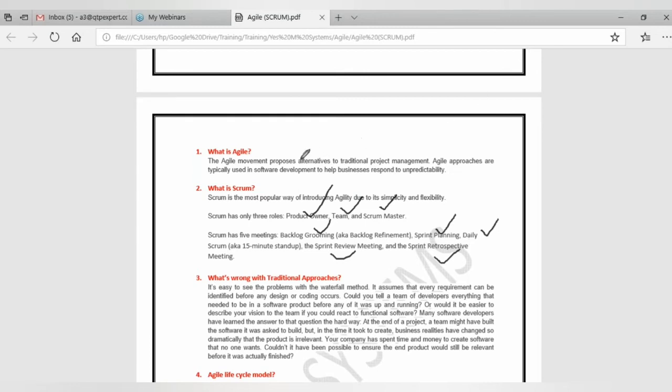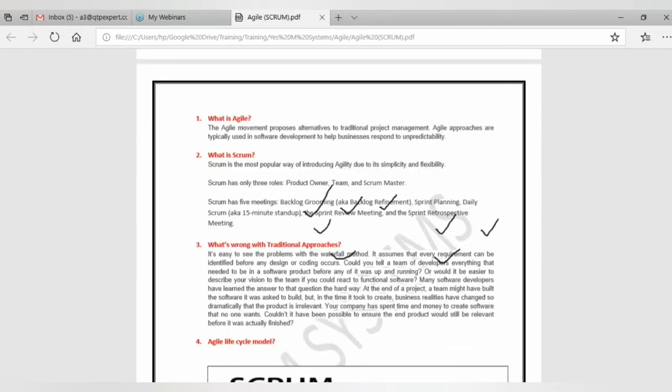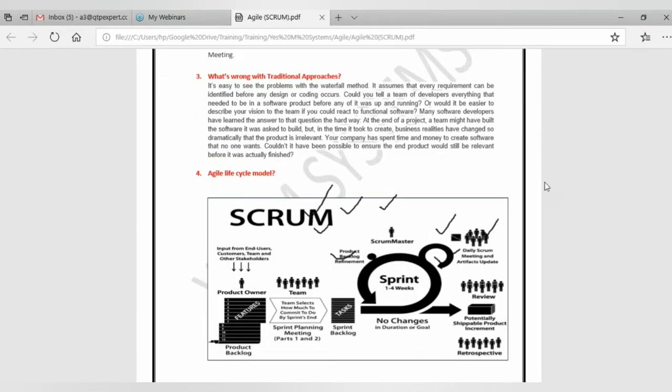If you want to understand this Scrum model in detail, I have found one small diagram, which is a standard diagram. Even if you search on the internet, you will find it. Whenever they talk about Scrum or Agile, you will see this particular diagram, which I am going to show now. And the diagram is this. Let me show you in detail. I'll make it a little bigger now.